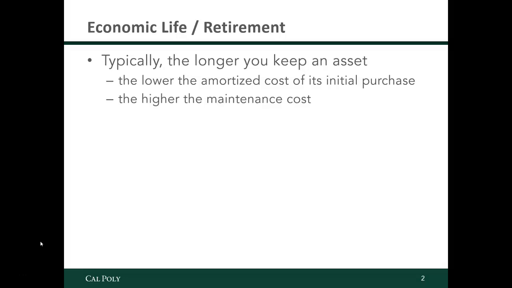If you buy that car and you keep it for 20 years, in that 20th year, you're going to be paying probably some pretty high cost for replacing things like the transmission or the engine. That's when the big problems start to set in. So it's great if you keep it longer because the initial purchase cost feels a little bit more comfortable, but the maintenance costs keep growing. So how long should you keep the asset? At what point should you cut your losses and go ahead and buy a new one?